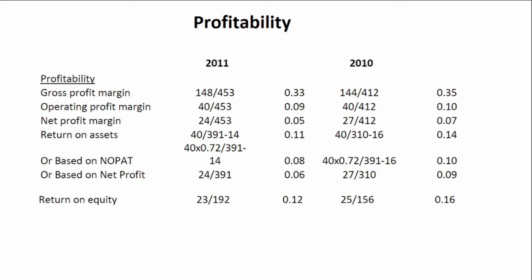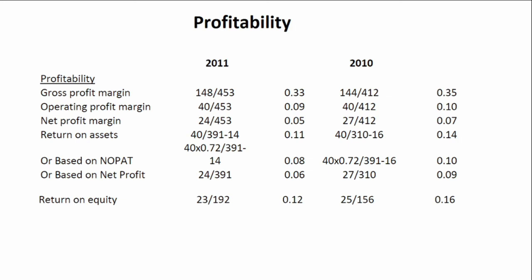If we look at the next group of ratios, being the profitability ratios, we can see what is happening with the profitability of this company. So if we look at our gross profit margin, we'll see that our gross profit margin in 2010 was 35%, and this has deteriorated to 33% in 2011. Obviously, we need to drill down into this ratio to assess what has resulted in this deterioration. This ratio is made up of our gross profit divided by our revenue. So we can see that our gross profit in 2010 was 144 million, and this actually increased in 2011 to 148 million. And then if we look at our revenue, it has increased.